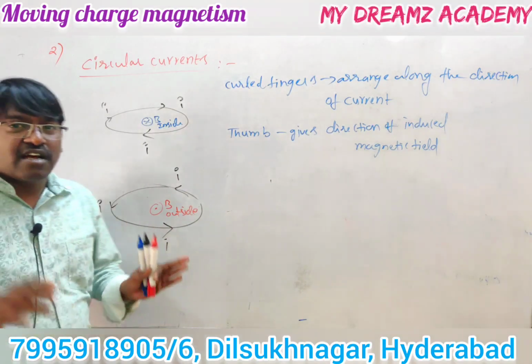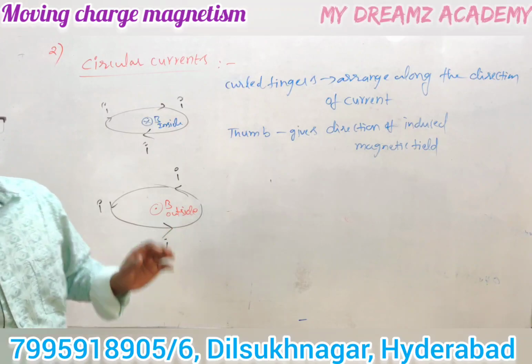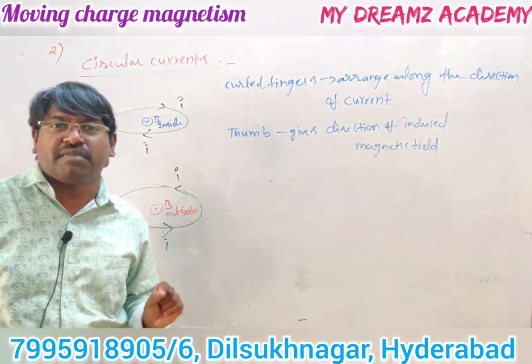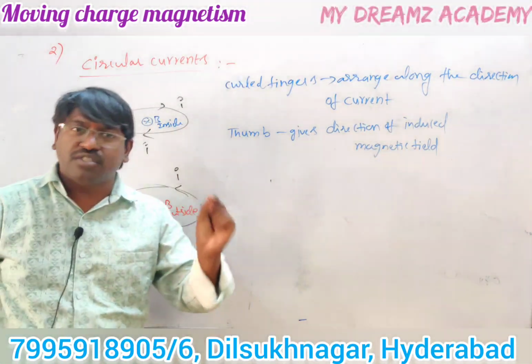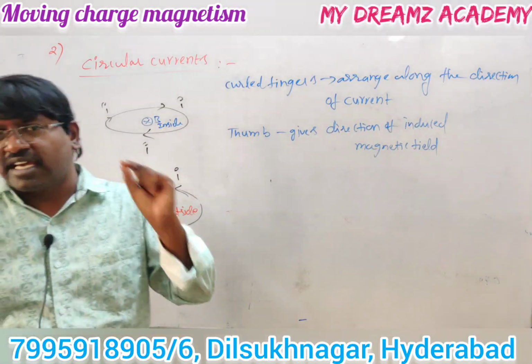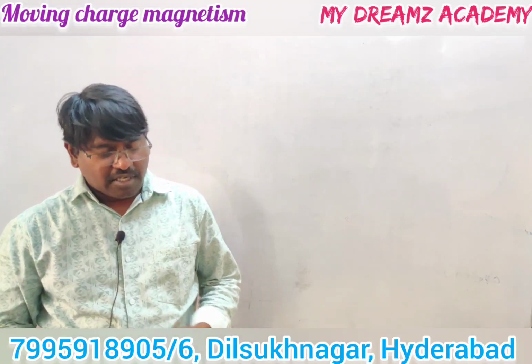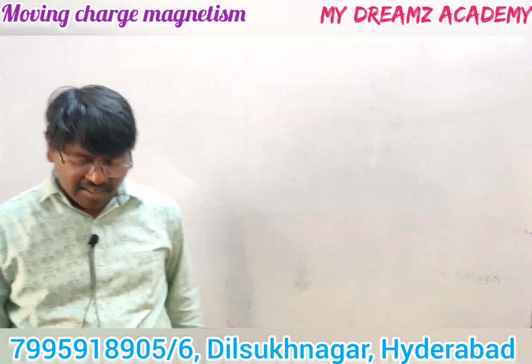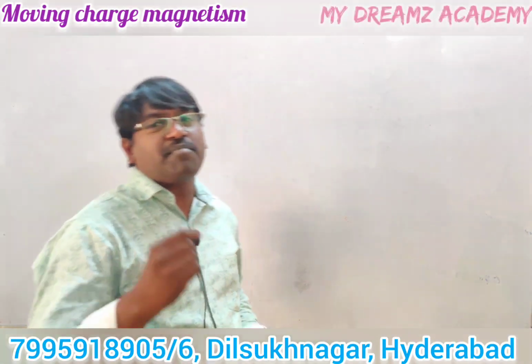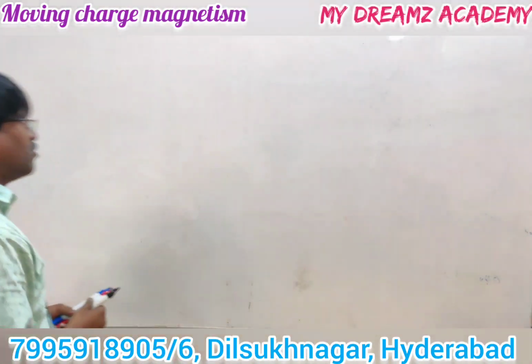So this is the right hand thumb rule. By using this right hand thumb rule, we can find the direction of induced magnetic field due to the current carrying conductor. We have discussed the direction of induced magnetic field. Let us see how we can measure the magnitude of induced magnetic field.